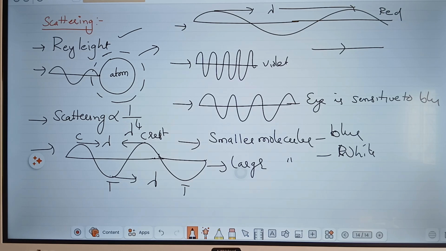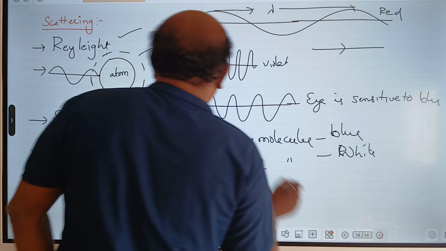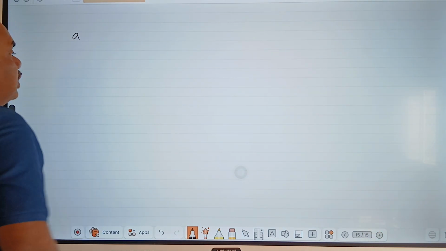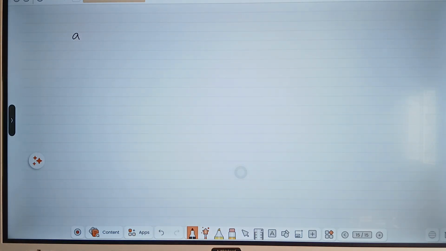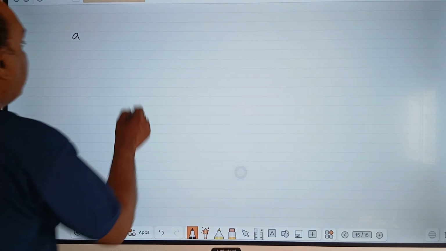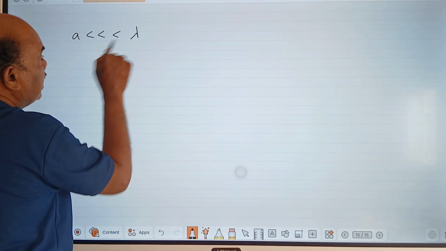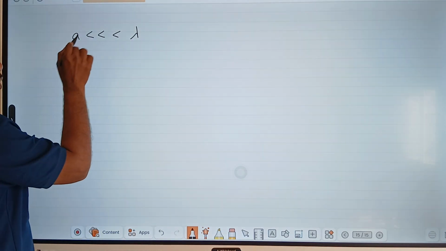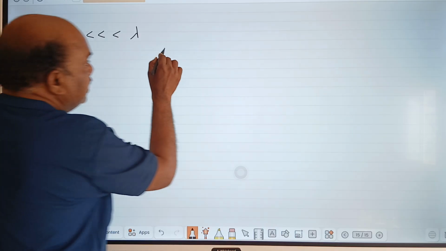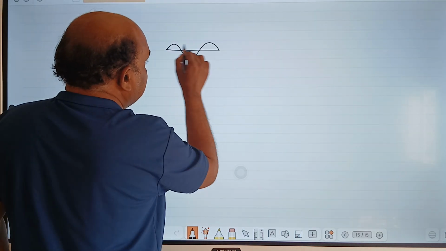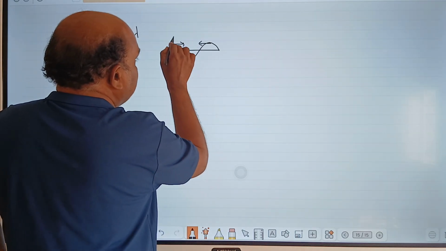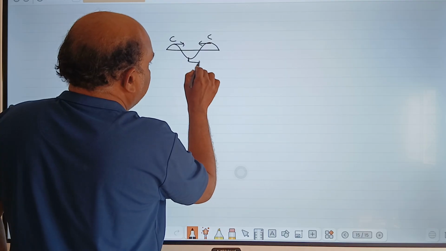Let us elaborate this a little more. Let us consider the size of the molecule is small, say size A. If the size of the molecule is smaller than the wavelength lambda, the wavelength means the distance between two successive crests or troughs. This is called wavelength.